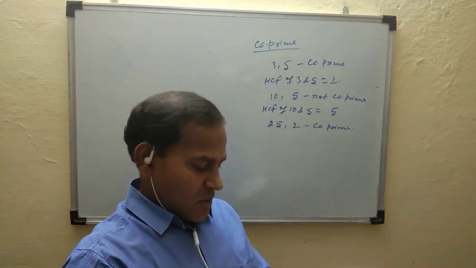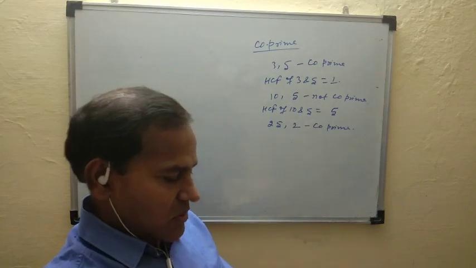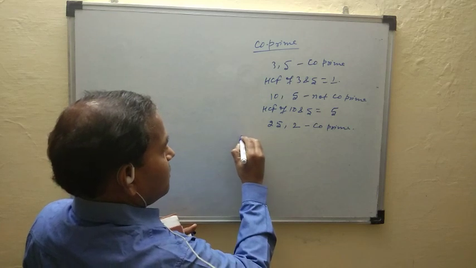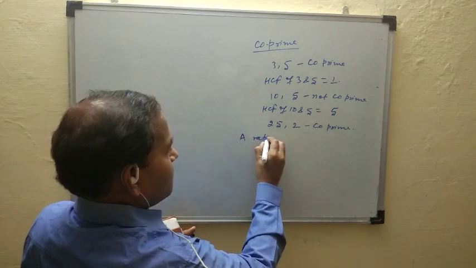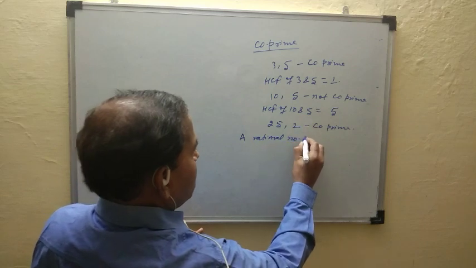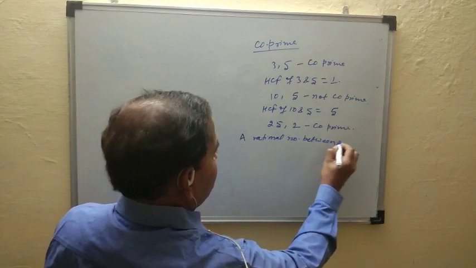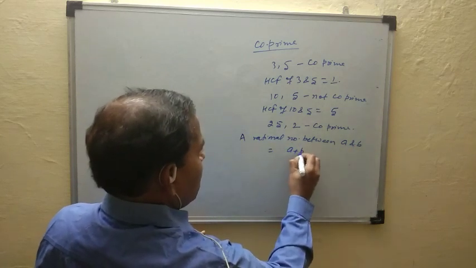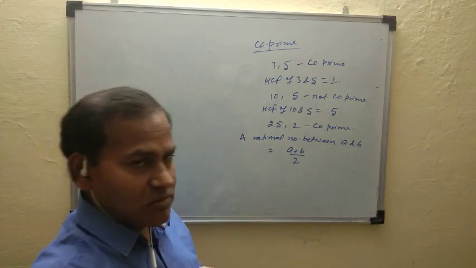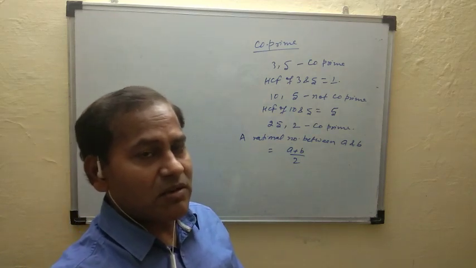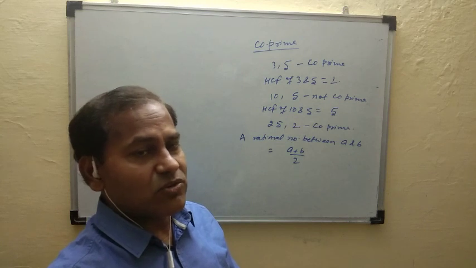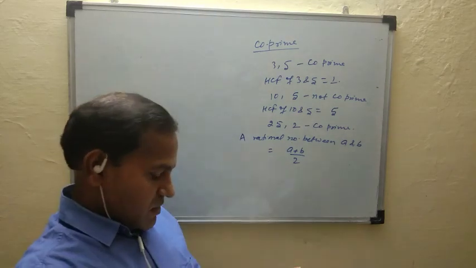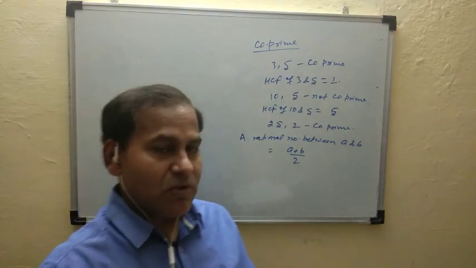Now, for the example numbers or previous examples, write the formula. A rational number between A and B is equal to (A plus B) by 2. This is the formula. A rational number between A and B is equal to (A plus B) by 2. So now start example numbers, or check example number 1.